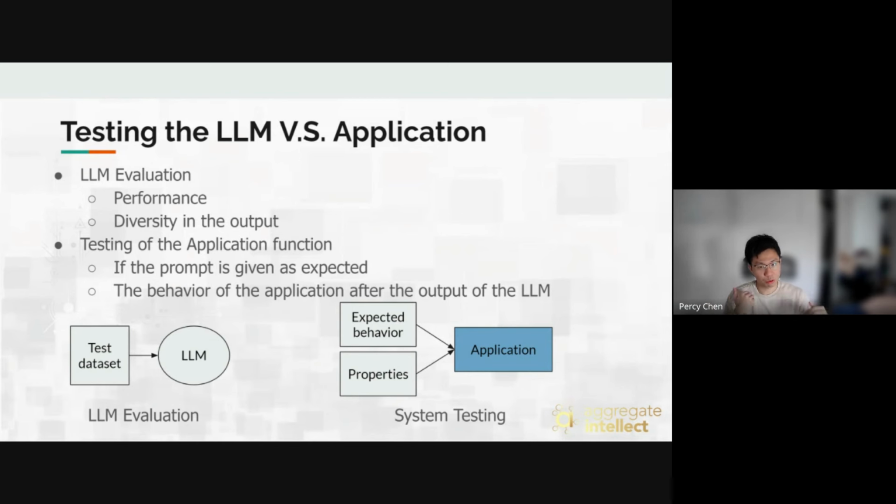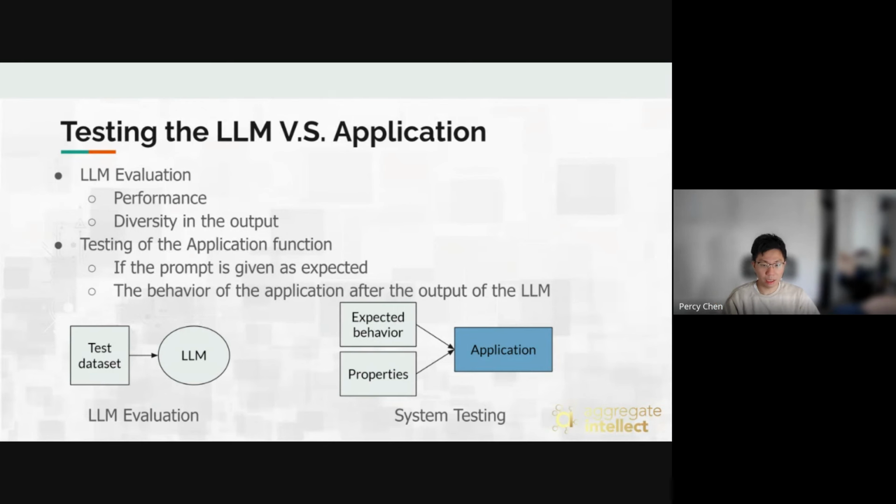In LLM evaluation, we try to evaluate the response from the LLM, for example, whether it answers questions correctly, or whether it has enough diversity in output that it gives more or less creative results every time. In our problem, we assume we have this OpenAI API, which is a great LLM, maybe, and that we have a reasonable prompt, and we want to make sure the rest of the system works as expected.